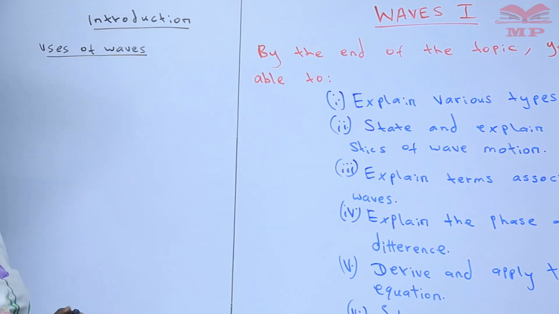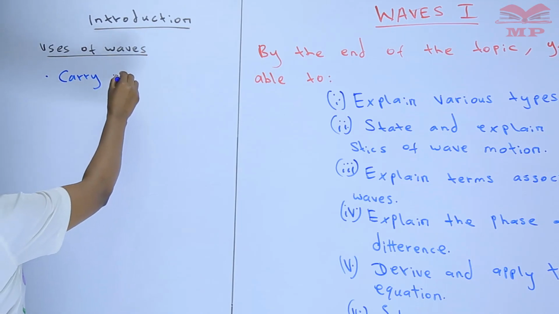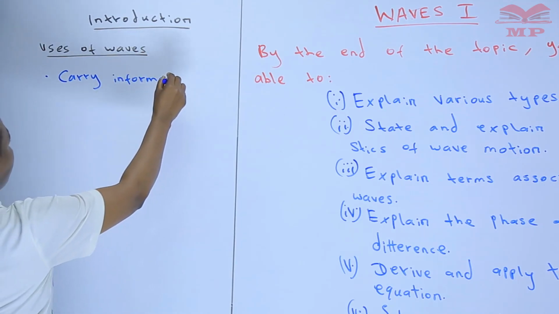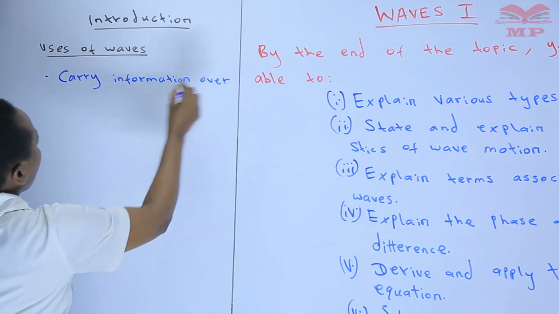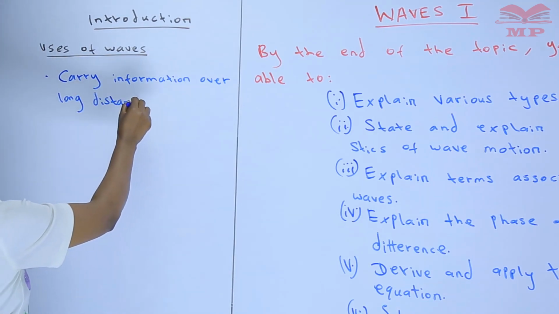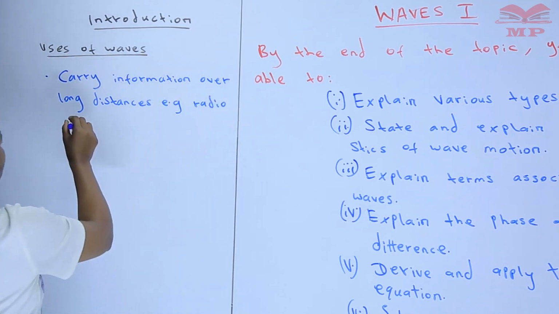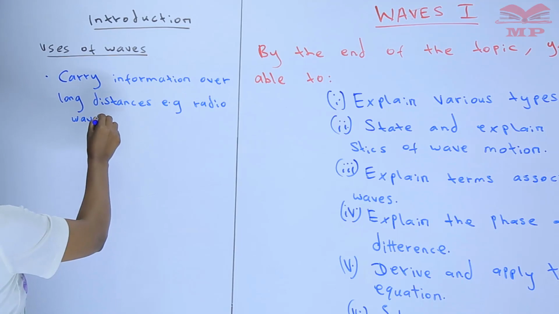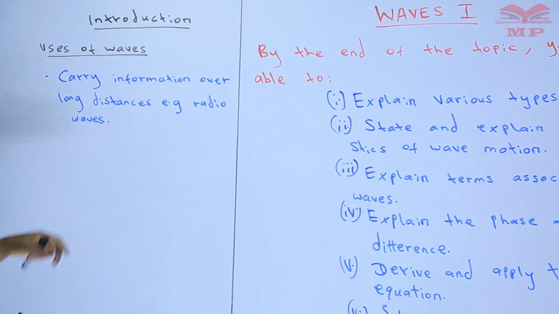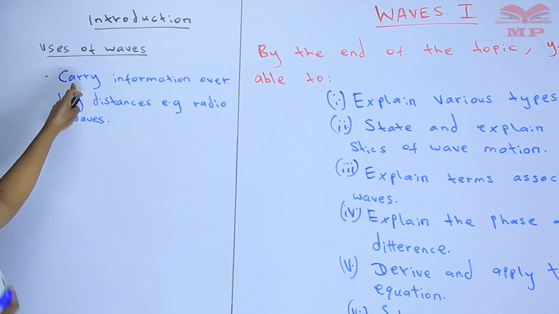Number 1, it can carry information over long distances. And a good example, we have the radio waves. We are saying that in the study of waves, we are dealing with the propagation of energy through space.